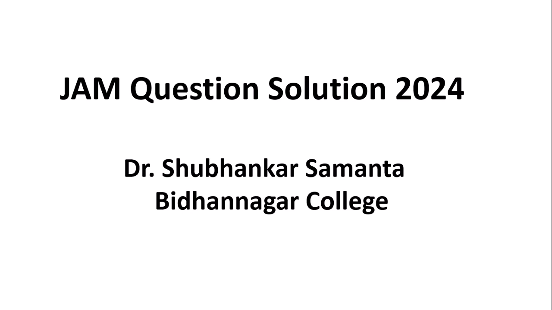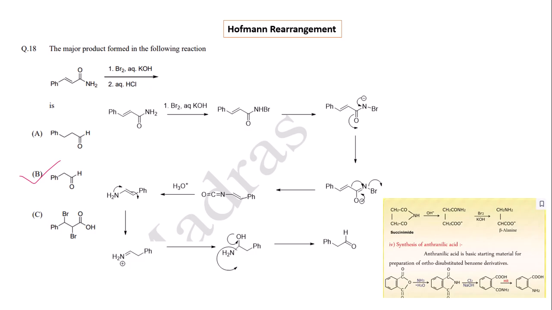Now we are going to the JAM question solution 2024. The problem is regarding the Hofmann rearrangement. The problem states that the amide reacts with bromine in aqueous base, followed by aqueous HCl, and produces alpha-phenyl acetaldehyde.